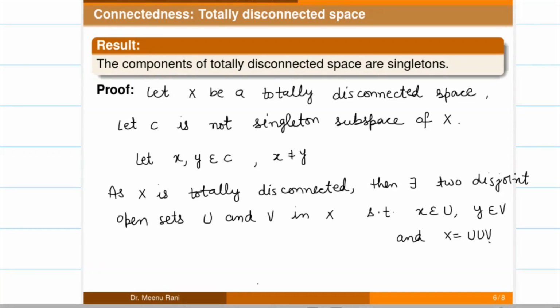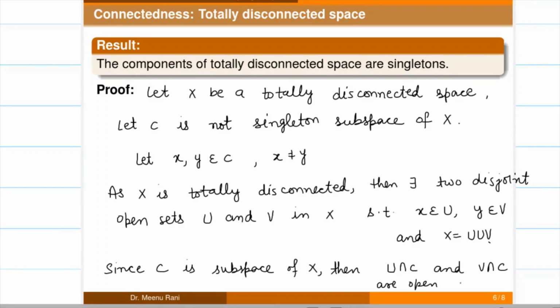And here we have taken C as a subspace of X. Then if we take the intersection of C with these two open sets of X, then we will get open sets in C. Then U intersection C and V intersection C, so these are open in the subspace C. Now if we take the union of these two open sets,